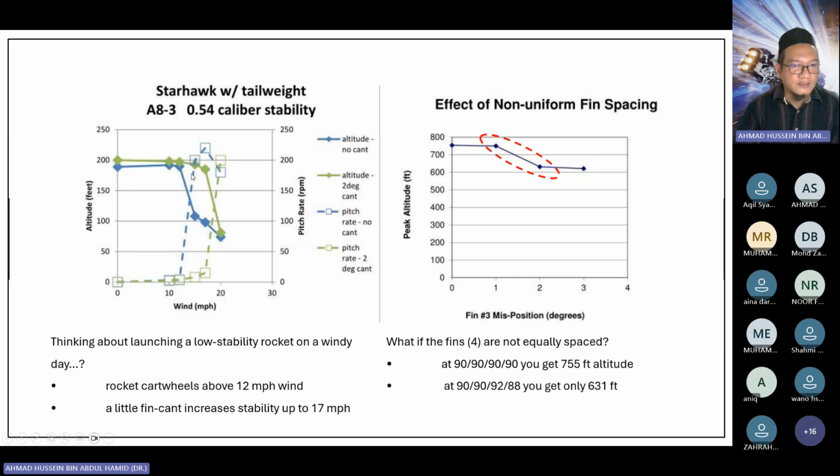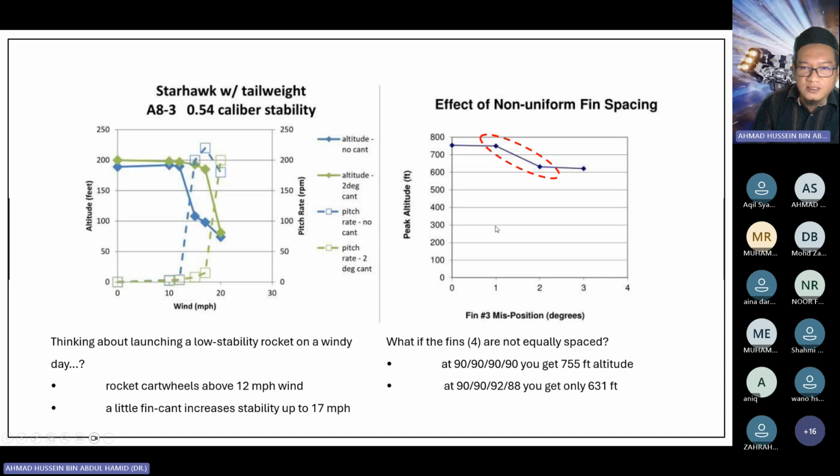But when you cant the fin, the rocket can sustain its stability beyond 10 meters per hour wind speed. So it's more stable. This is very critical, especially when you launch your rocket during a windy day. Okay. And then in terms of the angle, how much you want to cant, if you cant it by